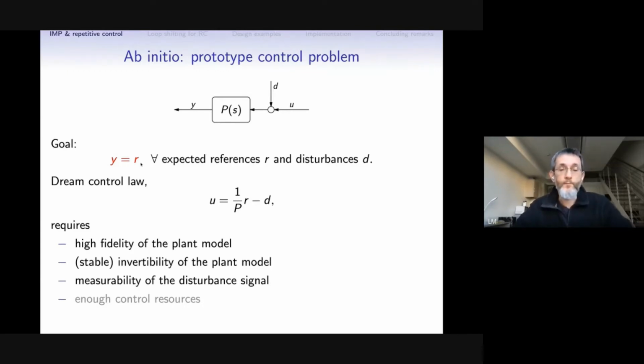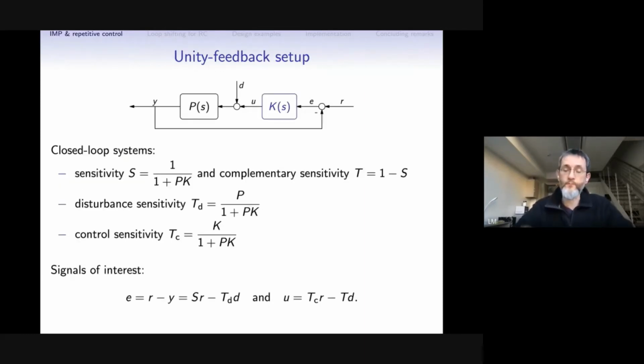So it looks like an impossible problem, but in fact, we can conceptually at least achieve it by the use of feedback. Consider this standard unity feedback configuration where we now use some controller. We try to design a controller K to achieve the goal.